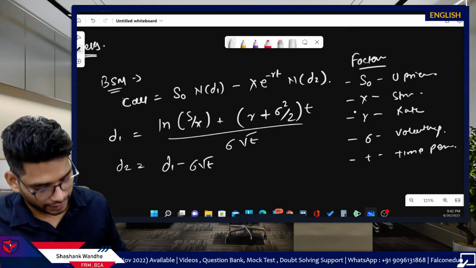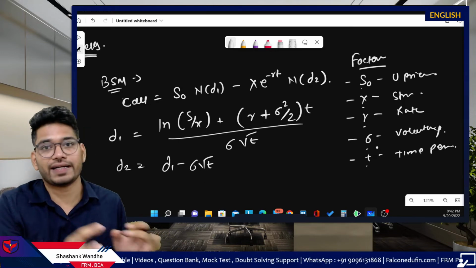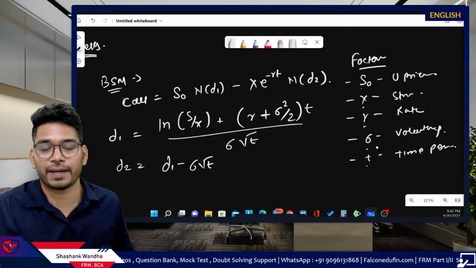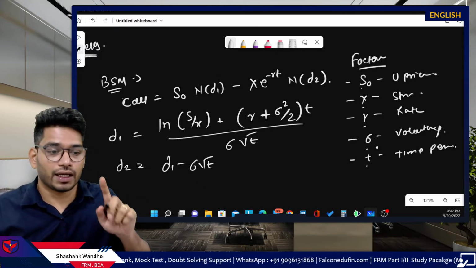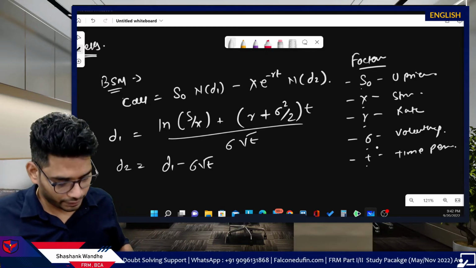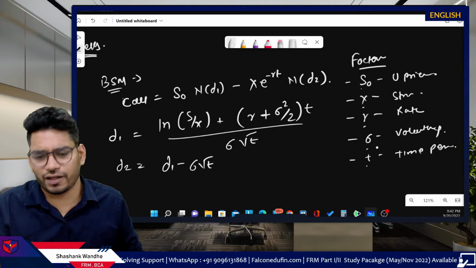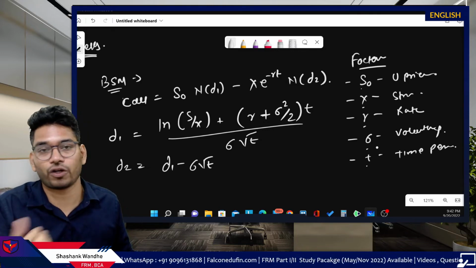So these are the factors 1, 2, 3, 4, 5. These are the factors which decide the fate of the option, which decide the price of the option. So if you are the short option position holder, all these factors will impact your position, right? Because these are used in the formula, and we know from the properties of option chapter how these particular factors affect the option prices, right?